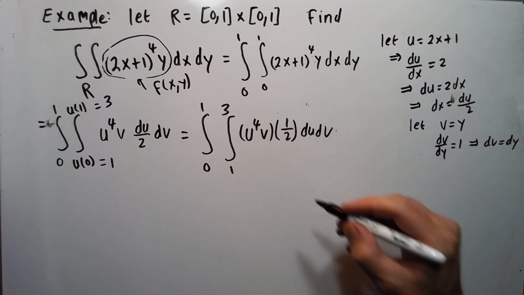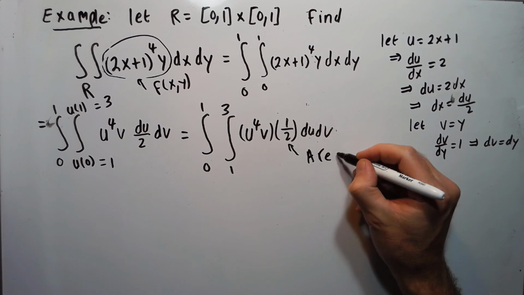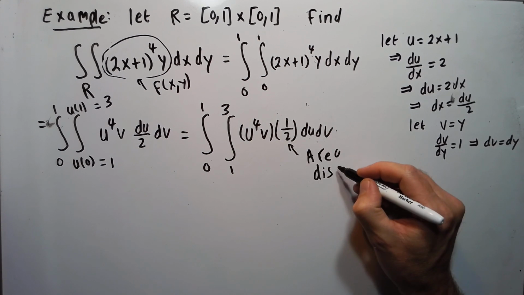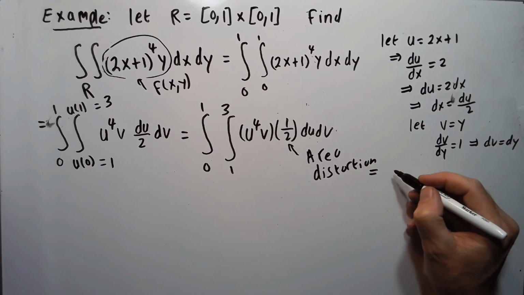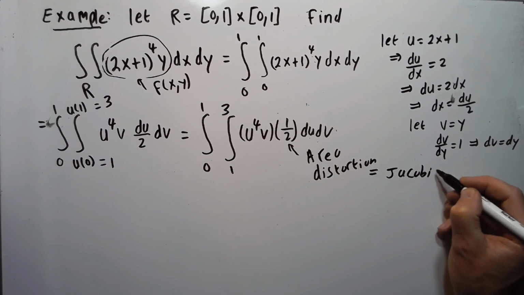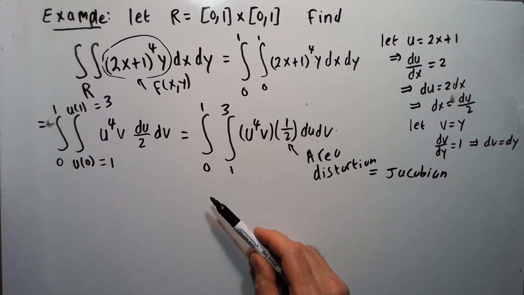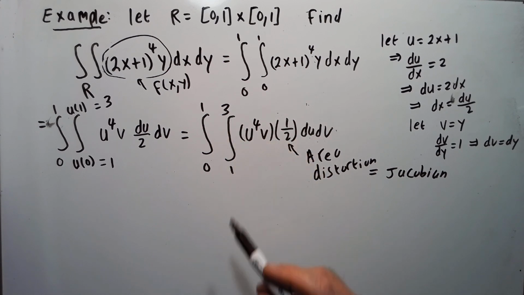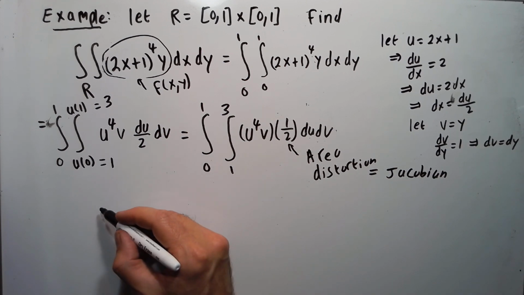So I claim this will be the area distortion factor here, which would also equal the Jacobian. I'll show that now in a second. Okay, and also the S region here will be [0, 1] by [1, 3]. So let's draw the S. It's in the UV plane, say V is like the Y, so let's draw it here.